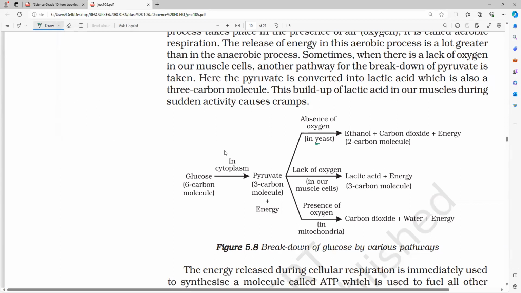If you take yeast here, anaerobic respiration means absence of oxygen. So we are going to get ethanol, carbon dioxide plus energy. In the same way in humans, that is muscle cells, in the presence of oxygen we are going to get carbon dioxide, water, and energy. This is normal respiration. If there is a lack of oxygen in our muscle cells, we are going to get lactic acid plus energy. So these are the products.